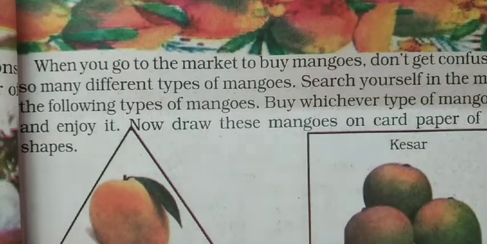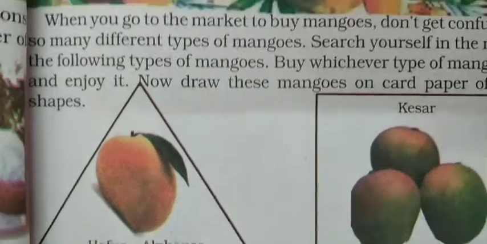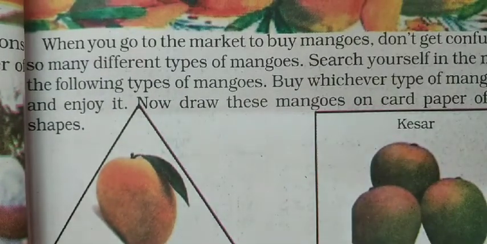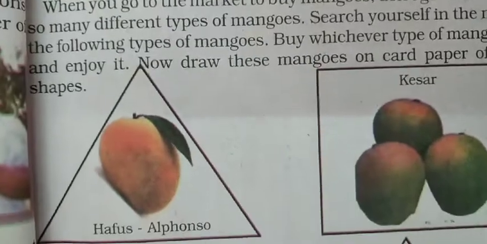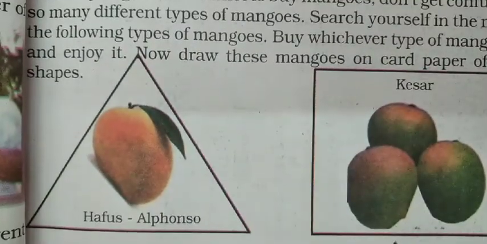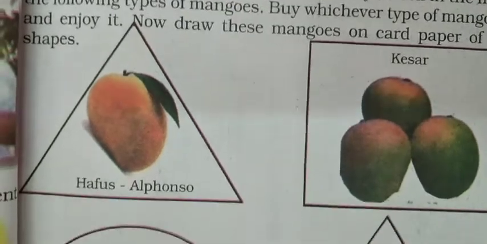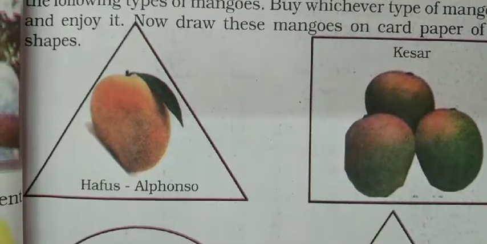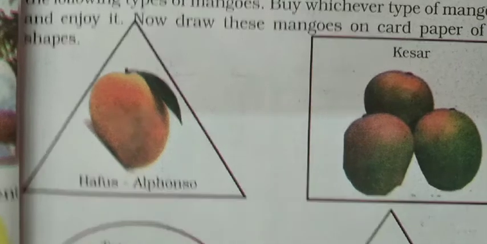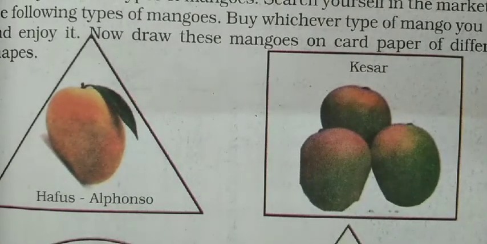Now children, it's time to know about the names of different types of mango, so that whenever you get a chance to go to the market to buy mangoes, you don't get confused. Search yourself in the market for the following types of mangoes and decide whichever type of mango you want to purchase and enjoy it. See, here it is, Hafuz mango, that is called Alfonso, then Kesar.